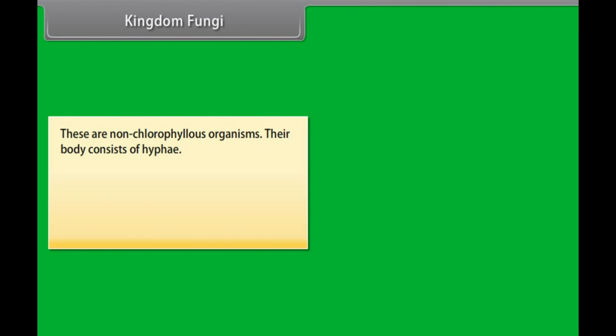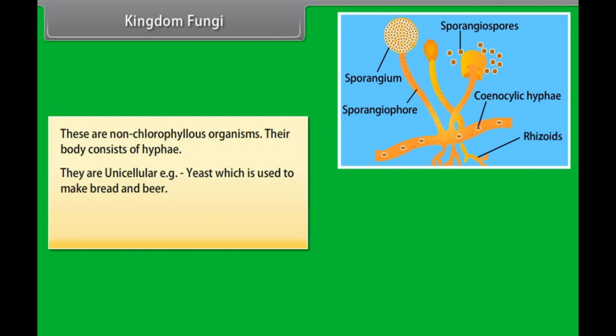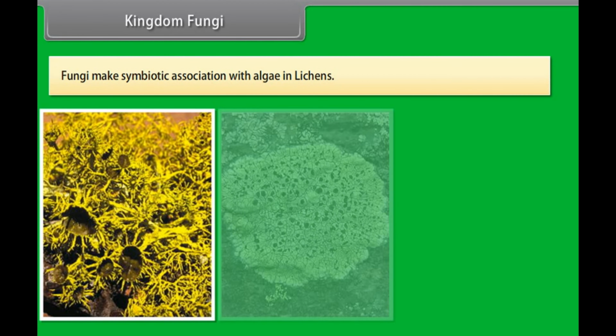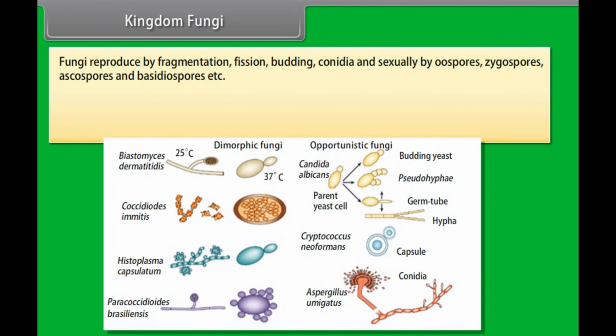Their body consists of hyphae. Some are unicellular, for example, yeast, which is used to make bread and beer. The cell wall of fungi consists of chitin and polysaccharides. Fungi make symbiotic associations with algae in lichens. Fungi reproduce by fragmentation, fission, budding, conidia, and sexually by oospores, zygospores, ascospores, and basidiospores, etc.